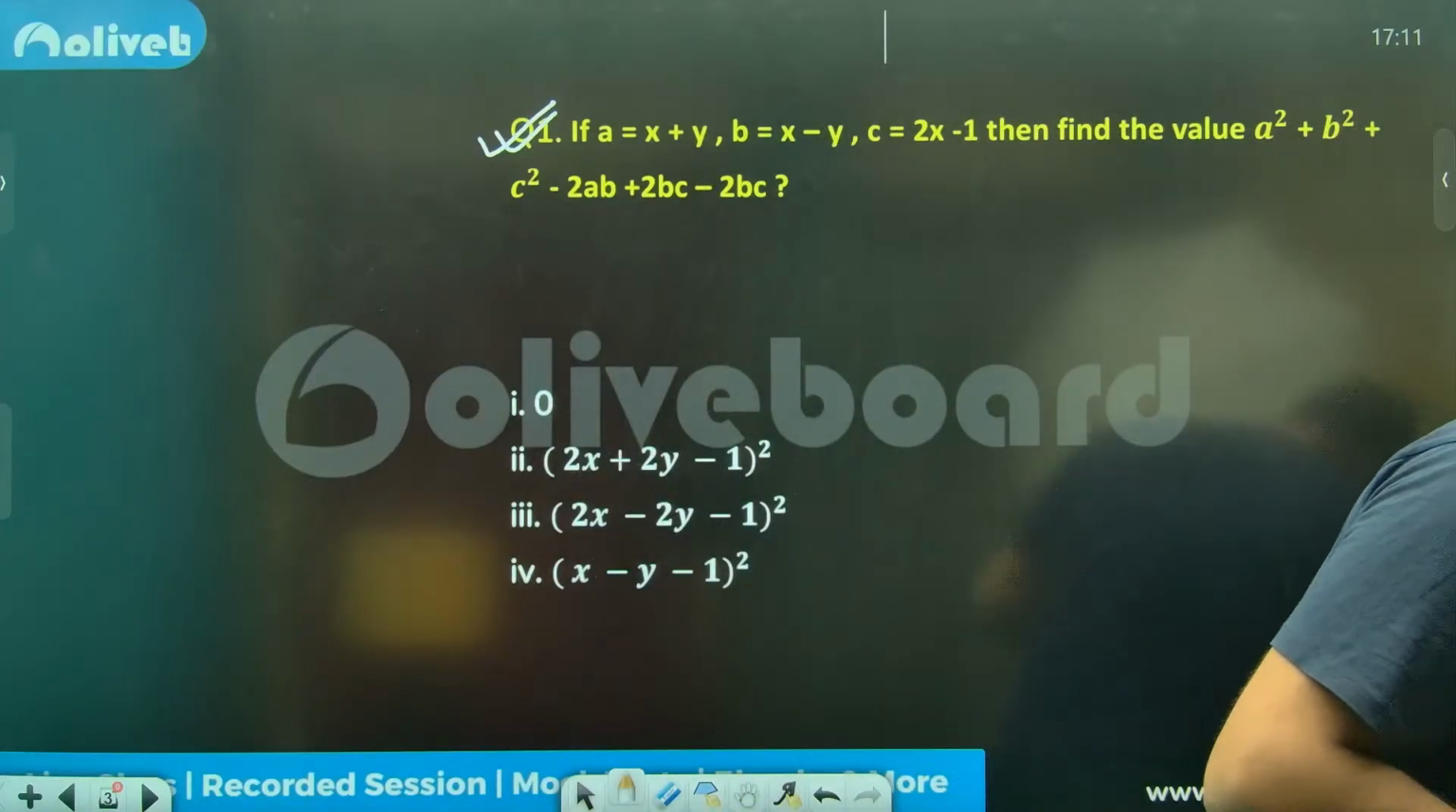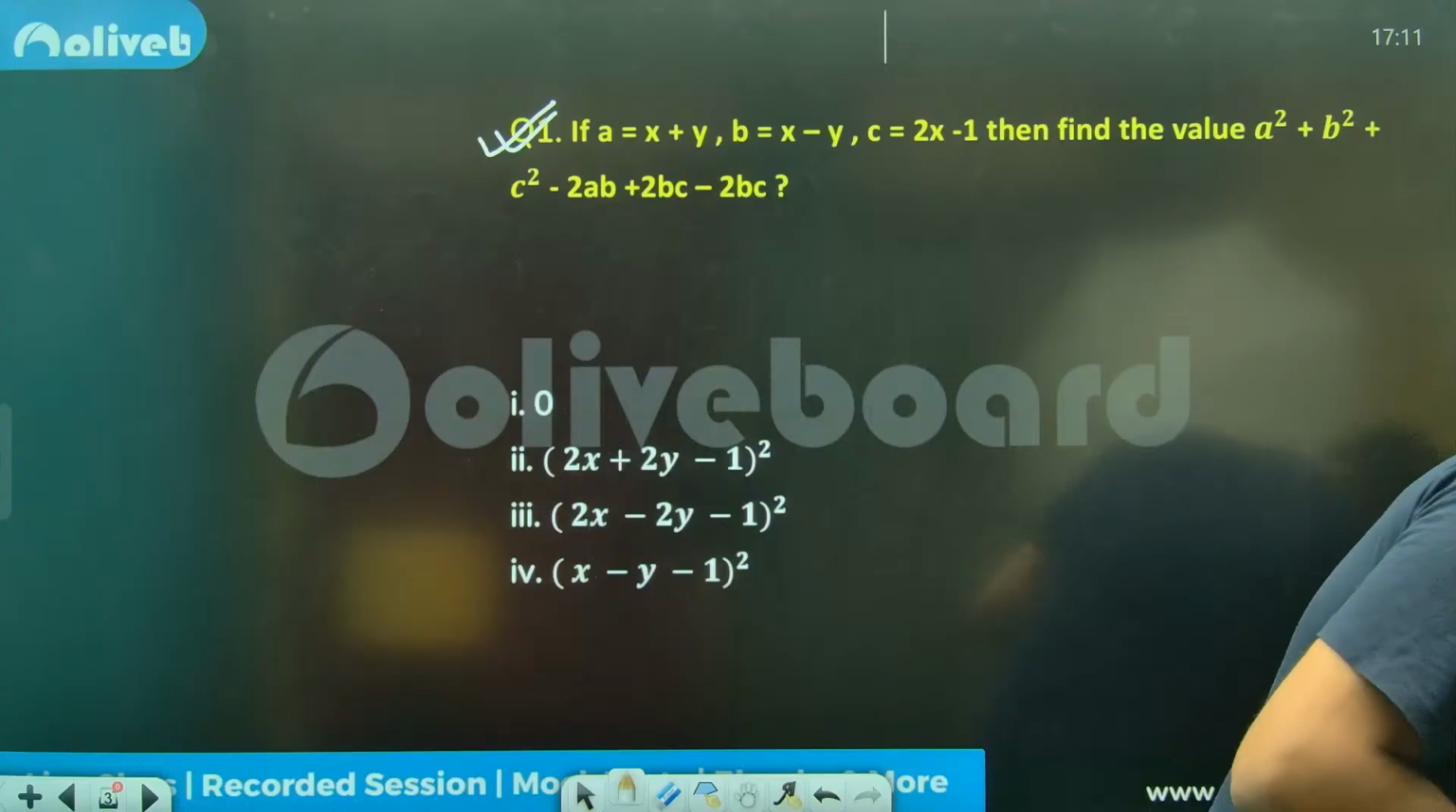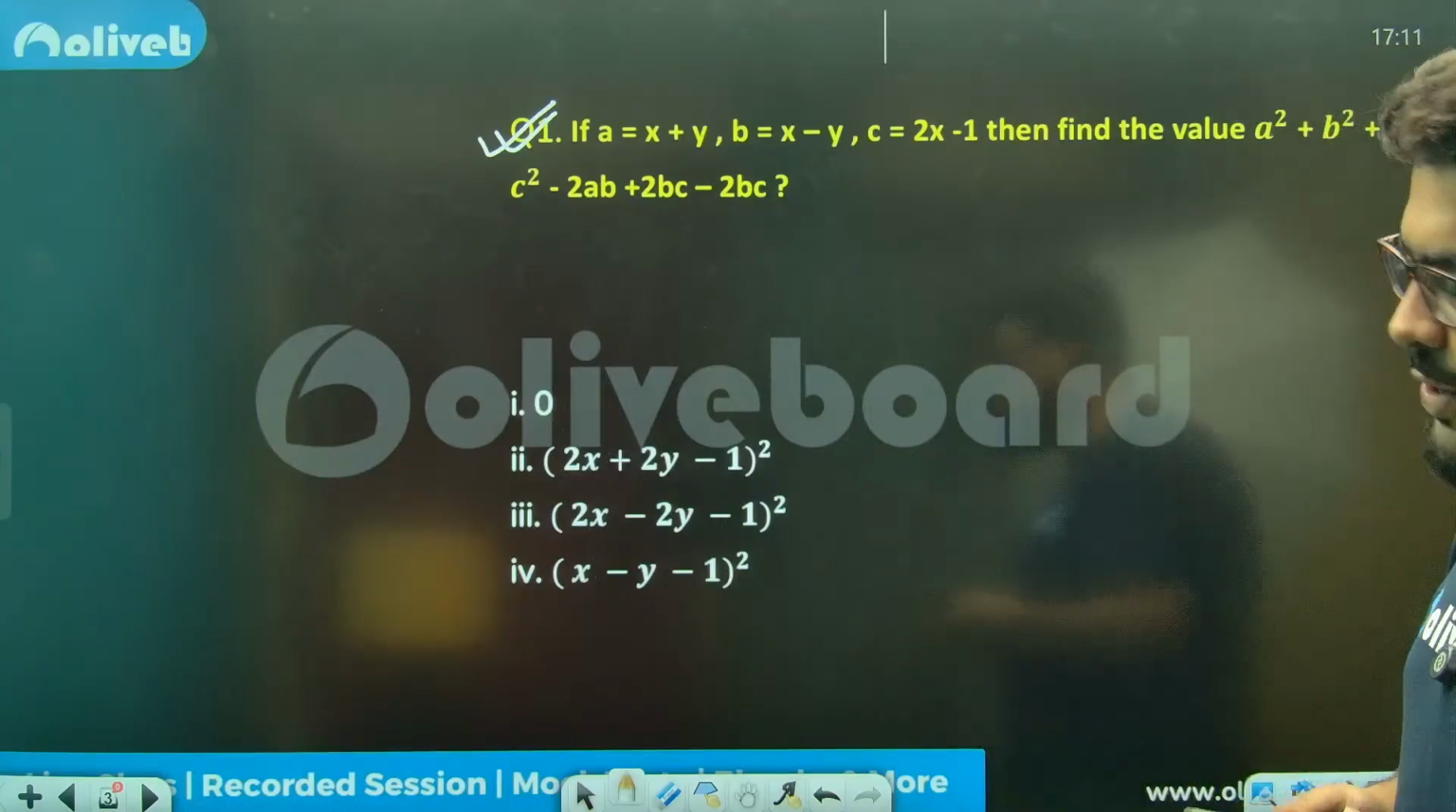Sai, again, there are 2 Sais, okay? Chalo, very good evening. Very good evening to you as well.